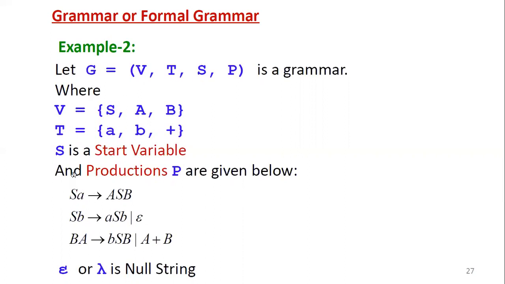So the productions differ from grammar to grammar, but you need to verify the only condition: the left hand side of any production must consist of (V union T) whole power positive closure, which does not include null on the left hand side. Then the right hand side is a combination of (V union T) whole star closure, which includes null also. Now here, SA, that is capital S is a variable, small a is a terminal. SA derives all uppercase letters A, S, B.